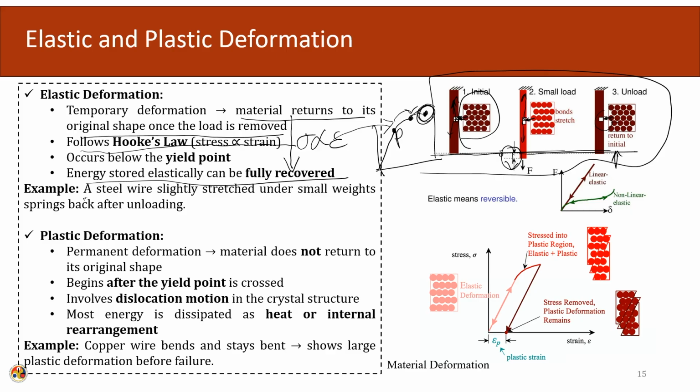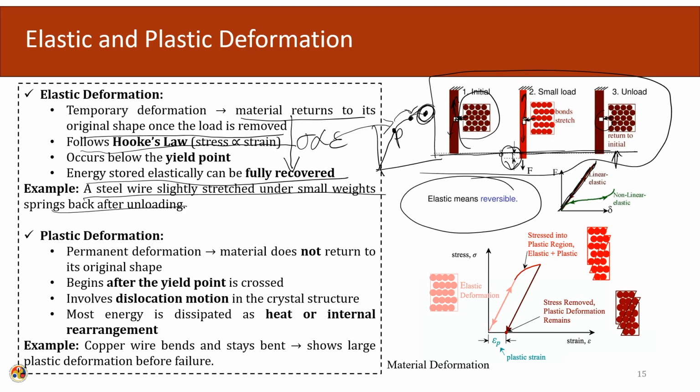A steel wire slightly stretched under a small weight springs back after unloading. So, this is the linear elastic range. In the loading and unloading phase, it comes back to its original shape. So, elastic simply means reversible.